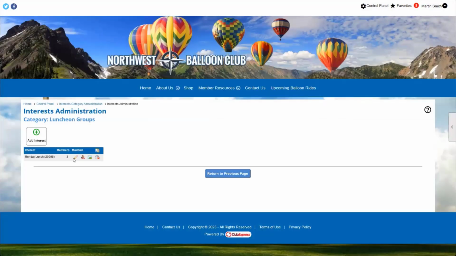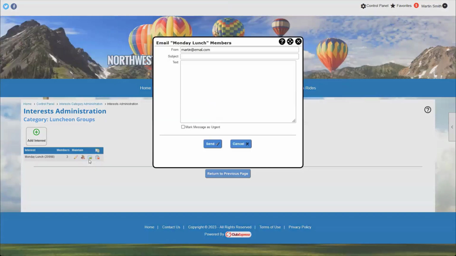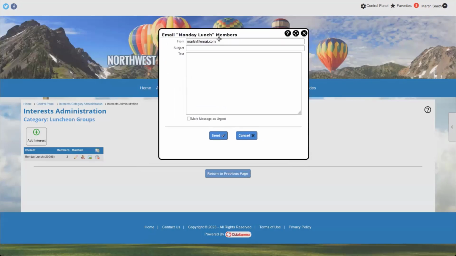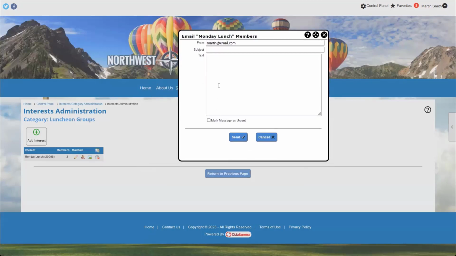So once I save that, we'll see I just saved 3 people to this interest. And now that this interest group has members on it, we have one more icon available to us, and that is the email option. When I click this email option, it's going to pop up a little small email page. This is not the normal ClubExpress emailing module. It does use the ClubExpress email server, but it is a more simplified email tool where we can just say, hey, this email is coming from this email address with a simple subject and a simple text message.